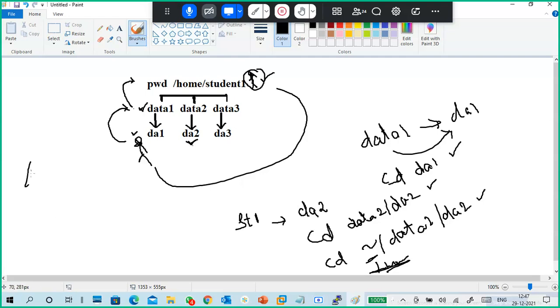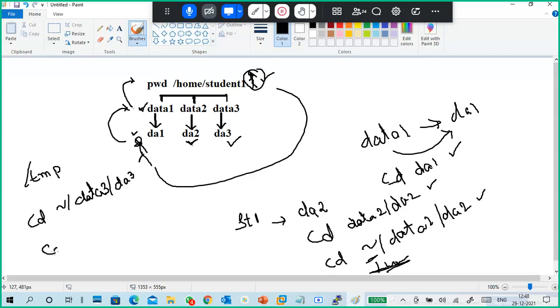For example, your current directory is temp. You want to go to da3. How to go? cd ~/data3/da3.